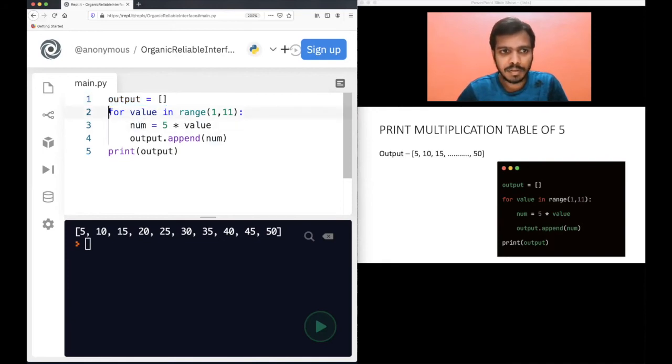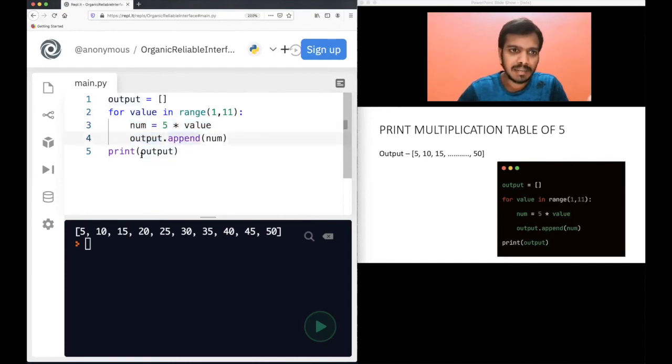Then I'm creating a for loop, and you know what will happen. This range will get converted to numbers from 1 to 10. Now when I'm going inside for the first time, my value will be 1. If you know the for loop, as I've explained, initially my value will be 1. So initially num will have 5 into 1, that is 5, and in this output 5 will get appended.